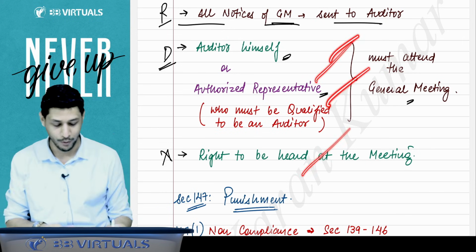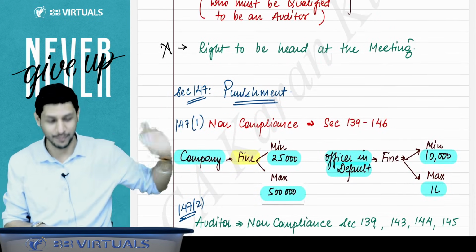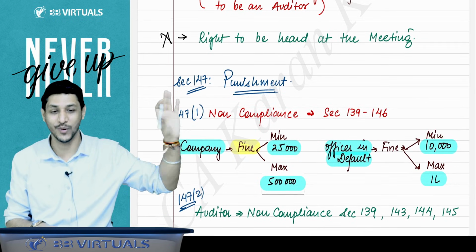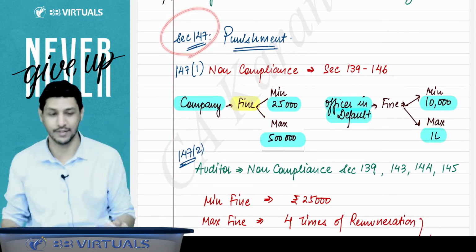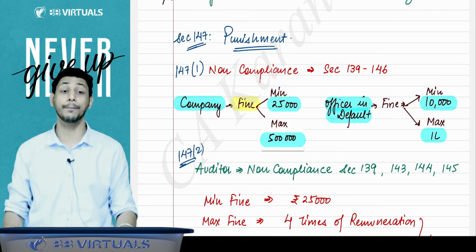Wow, sir. What a lame mnemonic, but you have to learn it. Okay, sir. Now we will come to section 147. That is section 147 about the punishment.